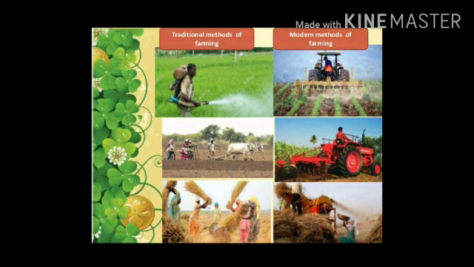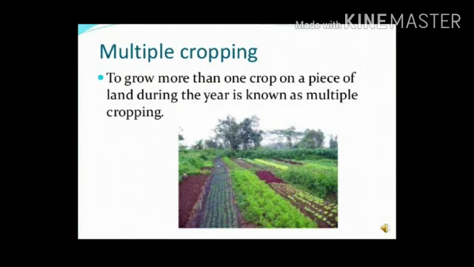And second method is multiple cropping. To grow more than one crop on a piece of land during the year is known as multiple cropping. It is the practice of intensification of cropping system in time and space dimension. That is, more number of crops within a year and more number of crops in the same piece of land. These are the 2 methods to increase the production on the same piece of land.